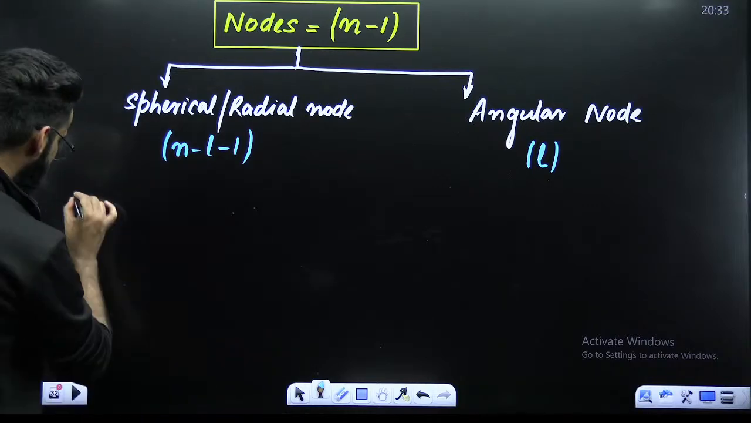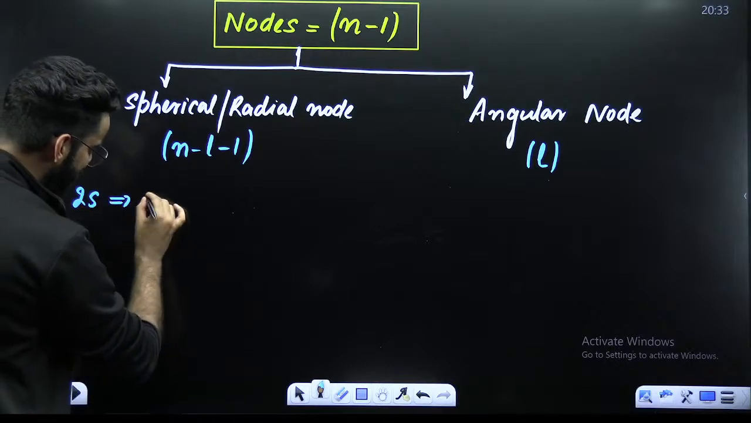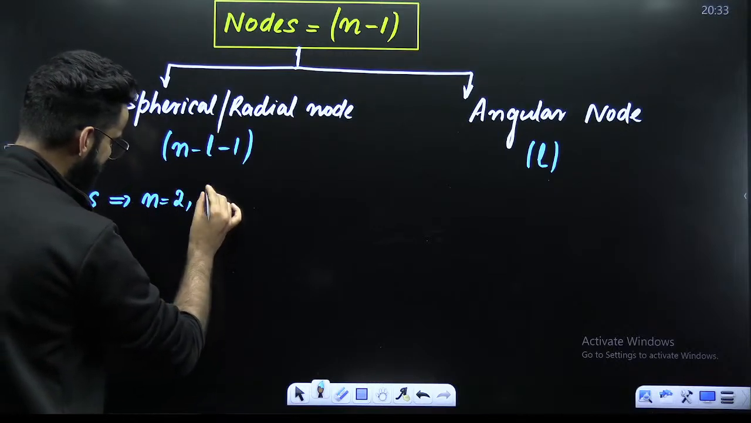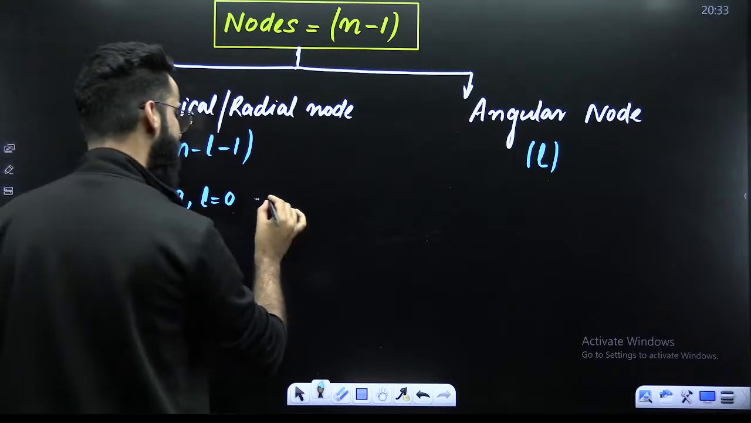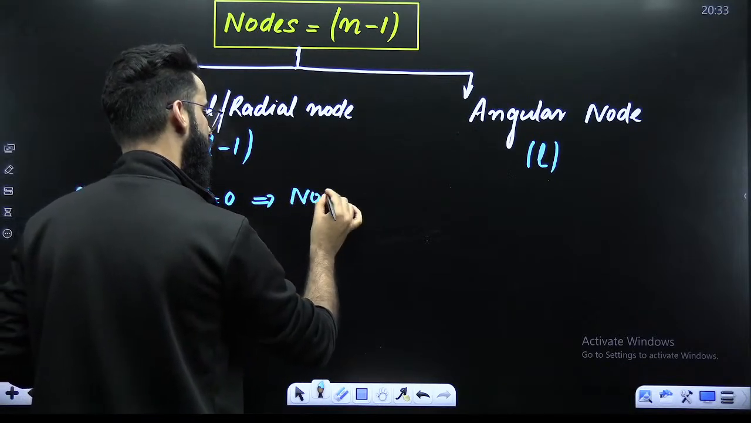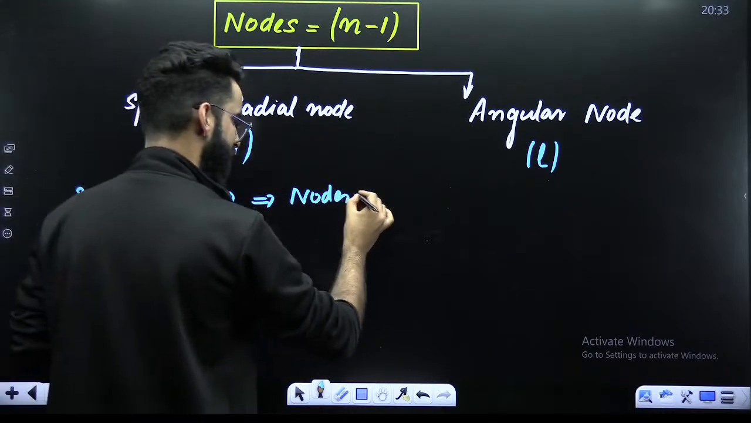For example, let's say you have got 2s. If I ask you what is the n value here, n value is 2. What is the L value here? L value is 0. L value for s is 0, right? So how many total nodes are there? Total nodes is equal to n minus 1. So 2 minus 1 is 1.